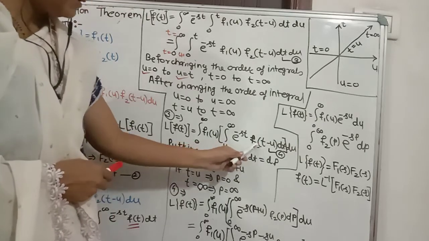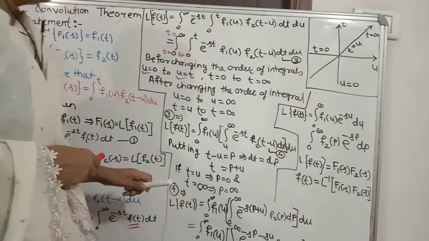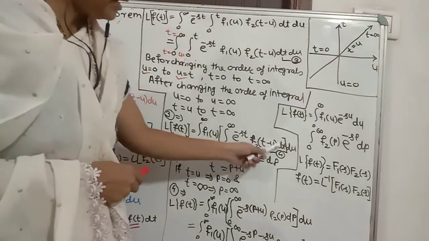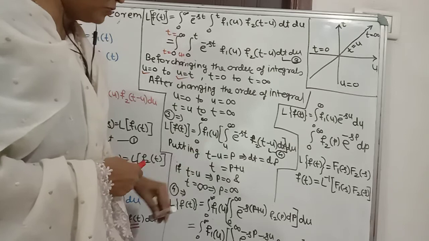Now here the function has two variables, t minus u, but for the calculation, as per the definition of Laplace transform, we require a single variable. So we put t minus u is equal to p.